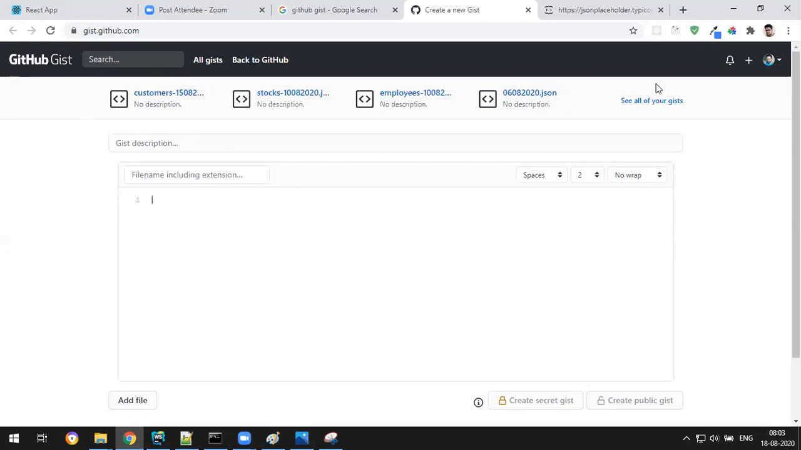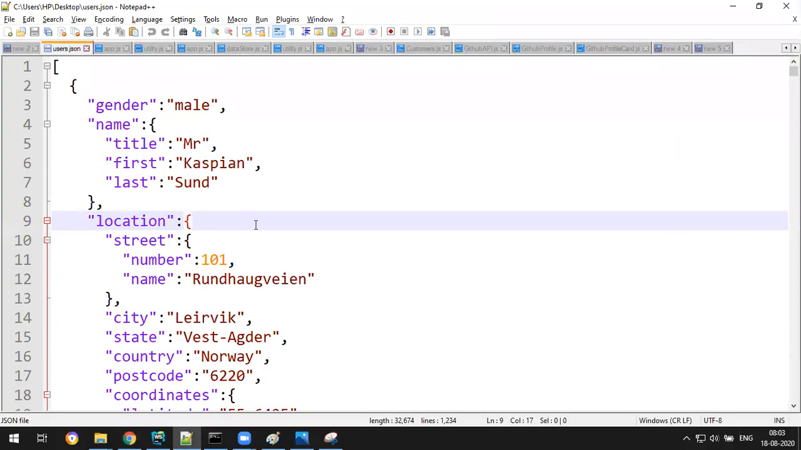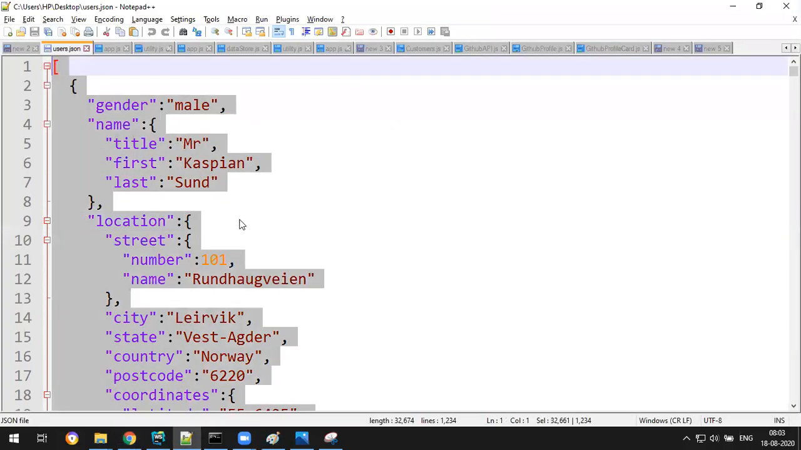I have already hosted some more. You can host here. Here you can give a file name. I usually give something like contacts hyphen, and as per date, 18/08/2020.json. That's my file name. It doesn't matter, you can give anything. And what is your content? My local content. This one, Control C to copy.